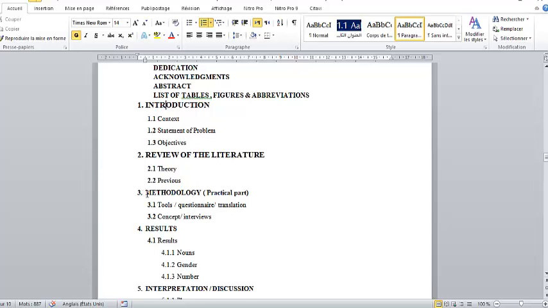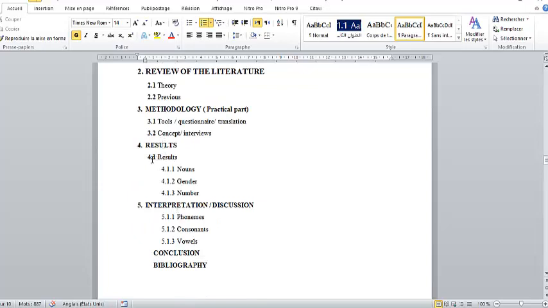in chapter number 3, analysis, analysis of results. And then there may be subtitles and subheadings. Results, subsection, and here it is a subheading. So a subheading within a subheading. And then we go to 5, interpretation. Interpretation means discussion. You may choose one of these.